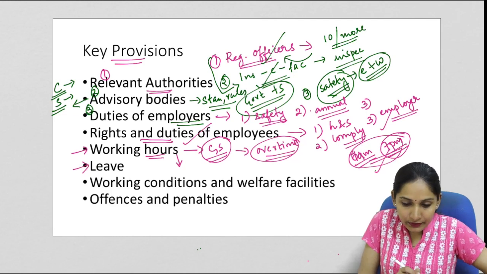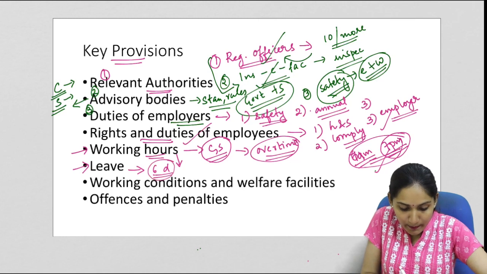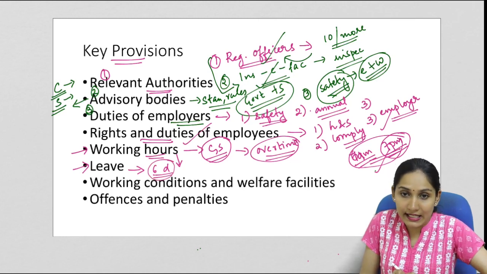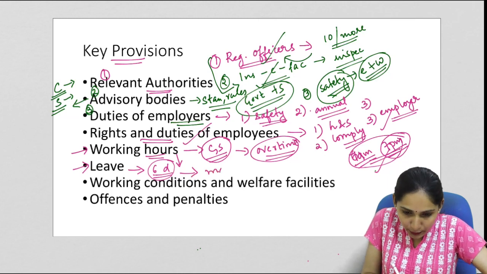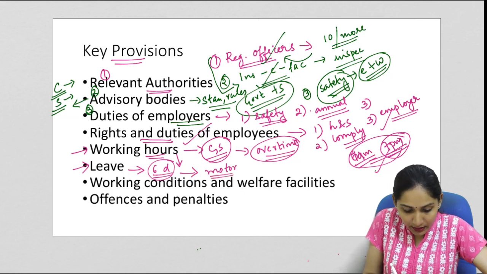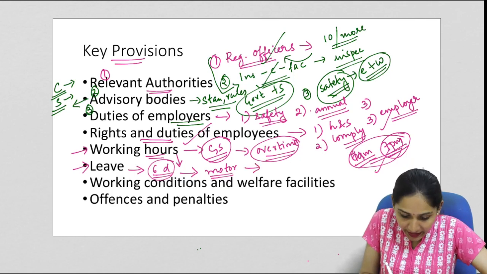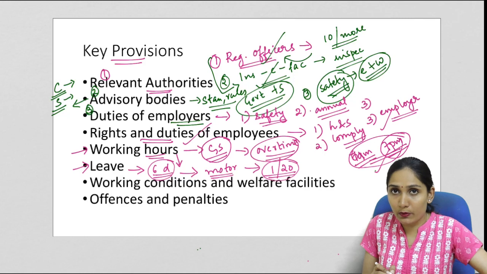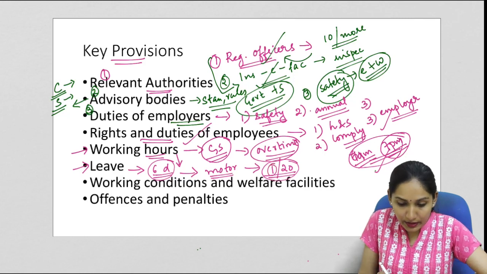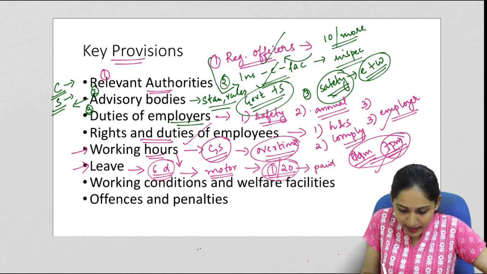Now regarding leave, no employee may work for more than 6 days in a week. So the maximum threshold for a week would be 6 days, and this 6 days rule is not applicable to motor transport workers. But the code also specifies that the worker must receive paid annual leave of at least 1 day out of 20 days in a year. That means for every 20 days that a worker engages in work, at least 1 day should be given as leave, and this must be paid leave as well.